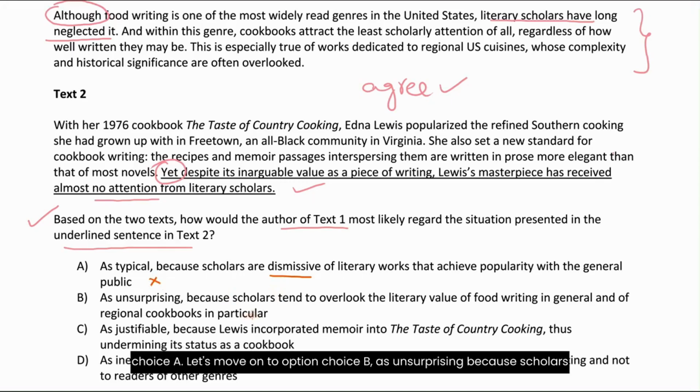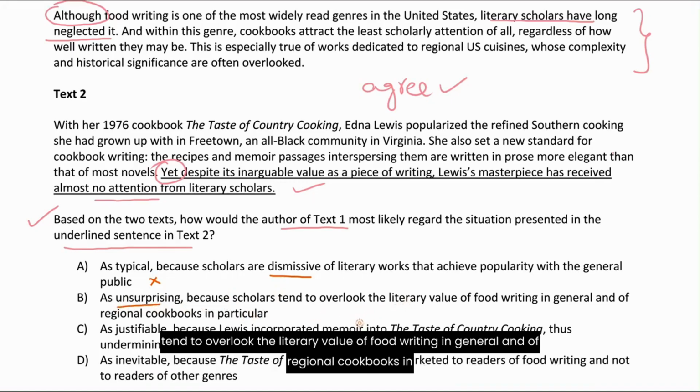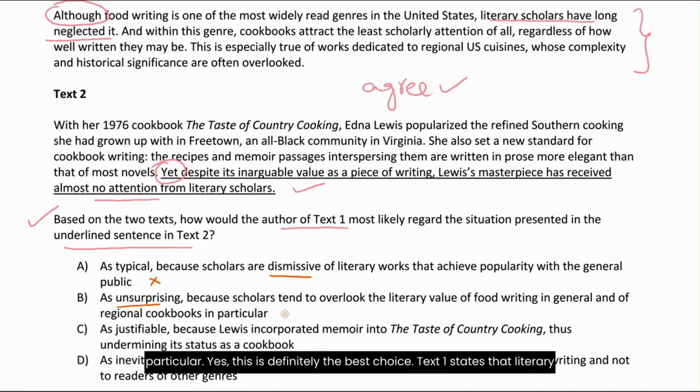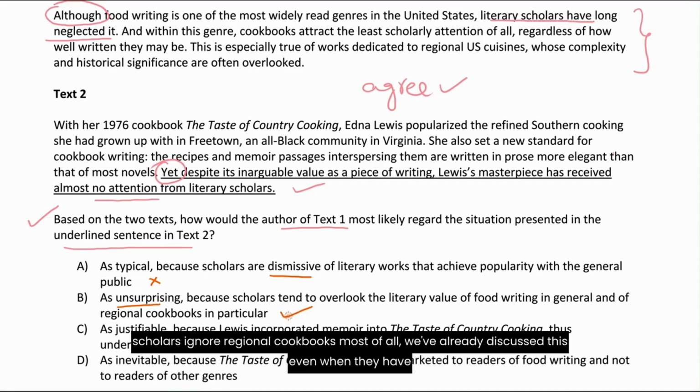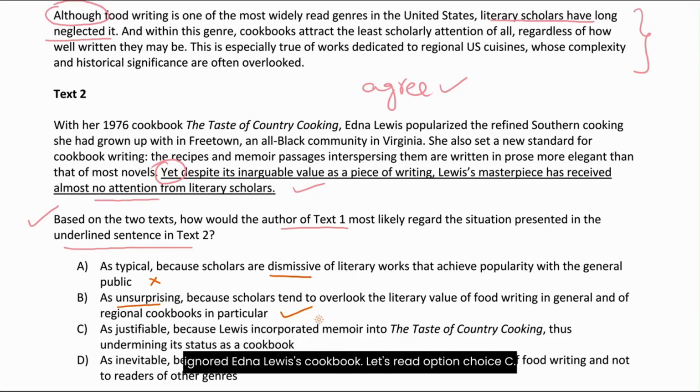Let's move on to option choice B. As unsurprising, because scholars tend to overlook the literary value of food writing in general and of regional cookbooks in particular. Yes, this is definitely the best choice. Text 1 states that literary scholars ignore regional cookbooks most of all. We've already discussed this, even when they have historical significance and are well written. So author 1 wouldn't be surprised that scholars ignored Edna Lewis's cookbook.